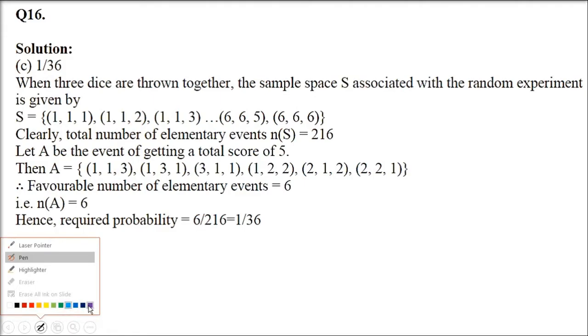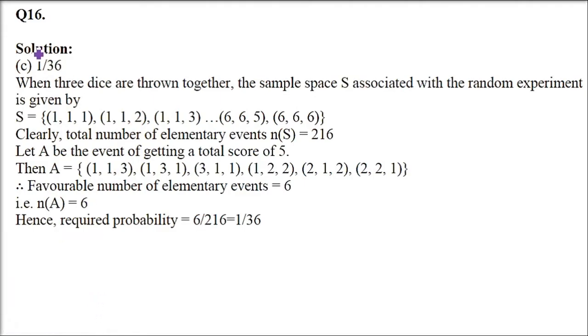Coming to question number 16 now. If 3 dice are thrown simultaneously, then the probability of getting a score of 5 is. So 3 dice are thrown. So as we discussed earlier, if one die is thrown 3 times or 3 dice are thrown 1 time, probability is always total number of cases in the denominator, and the numerator you have favorable cases. So favorable cases divided by total number of cases.